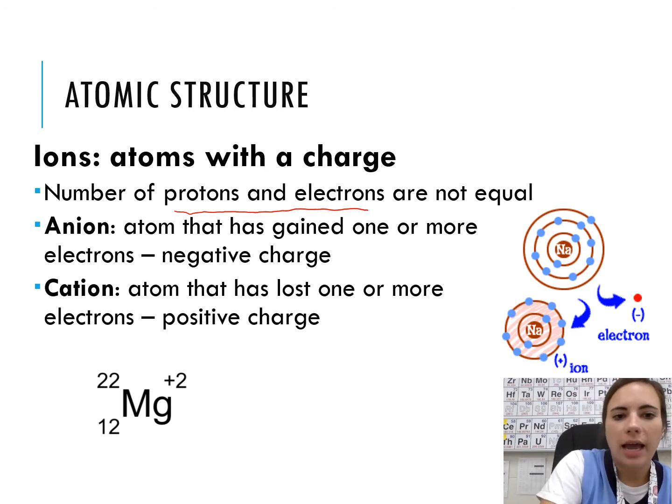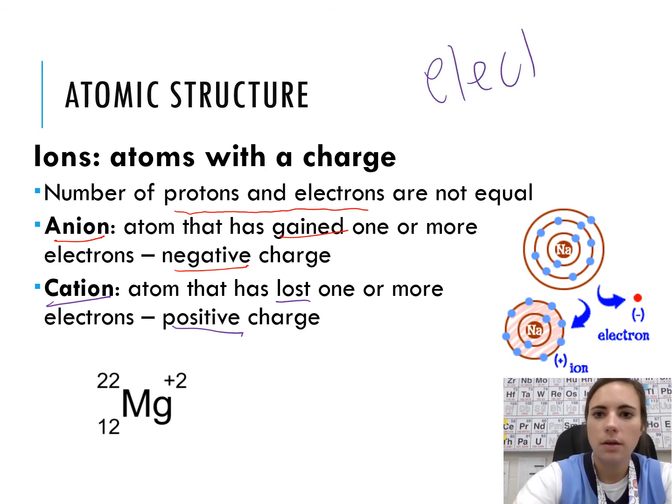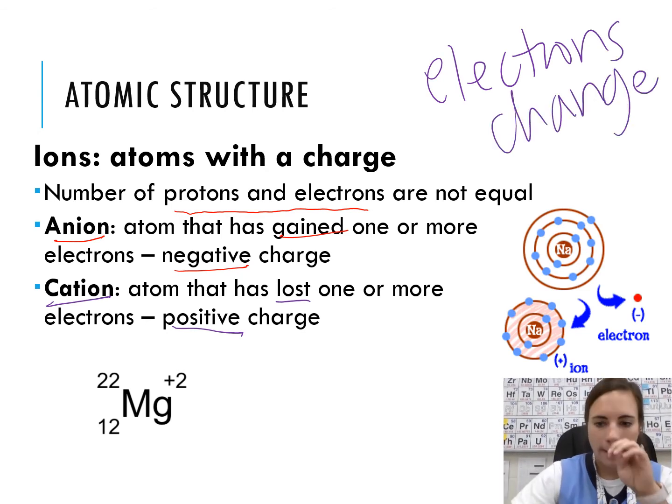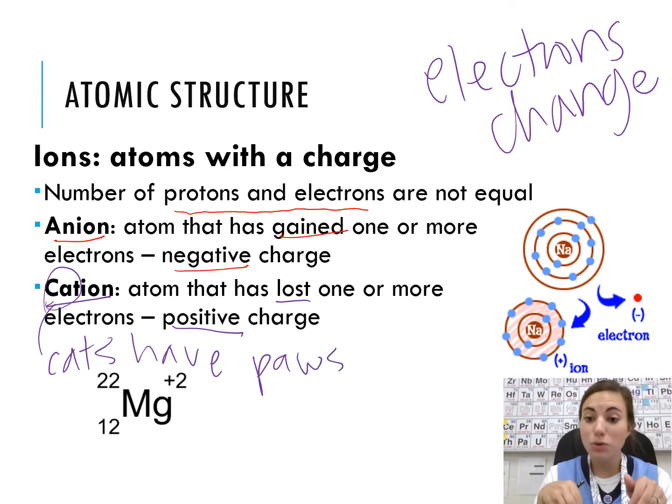Okay? So we have anions, which are negative because they gained electrons. And then we have cations, which are positive because they lost electrons. The electrons change, not the protons. All right? One way I always remember this is cats have paws, so they're positive. So cations are positive. All right?